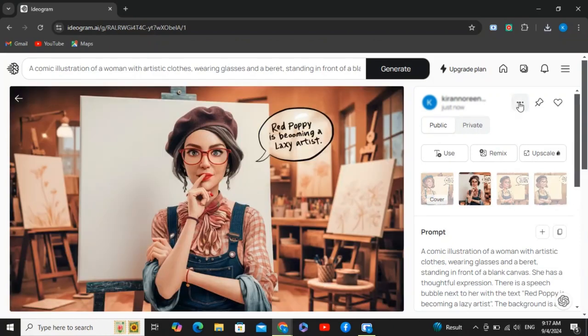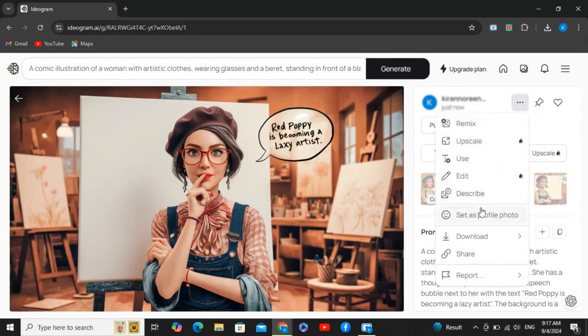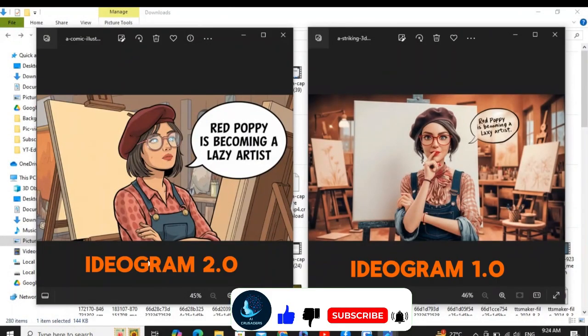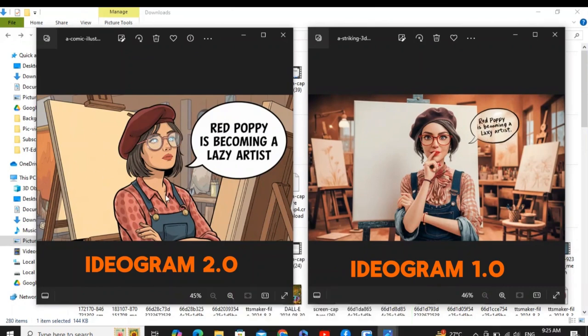And from here, download the image for comparison. Downloading with 100% quality is not in a free plan, so go with the 70% quality. So this is the image from Ideogram 2.0 on the left side, and the right side is the image from Ideogram 1.0. Both illustrations look really good, but this one has some spelling issues, but overall looks perfect.